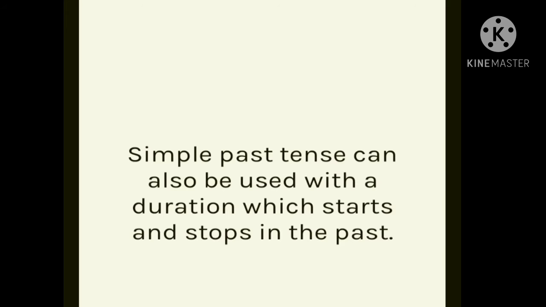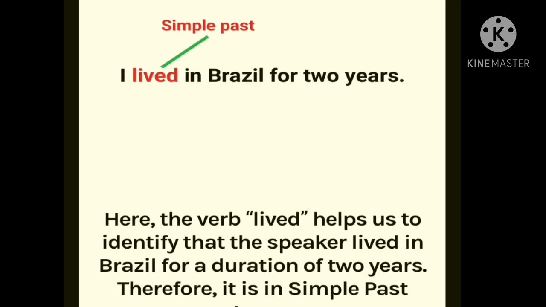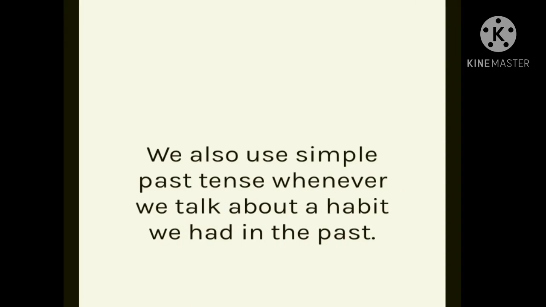Simple past tense can also be used with a duration which starts and stops in the past. For example, I lived in Brazil for 2 years. Here the verb lived helps us to identify that the speaker lived in Brazil for a duration of 2 years. Therefore, it is in simple past tense. So students, with the verb only, we can identify the tense.